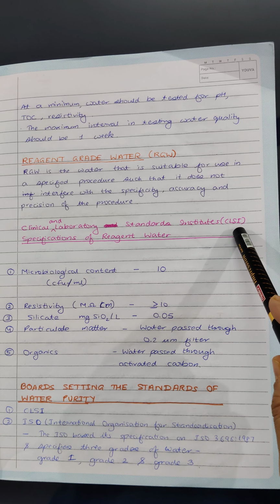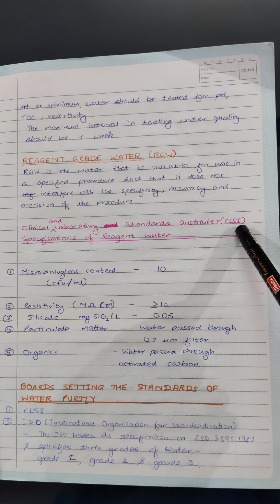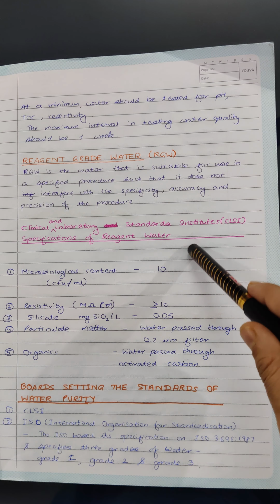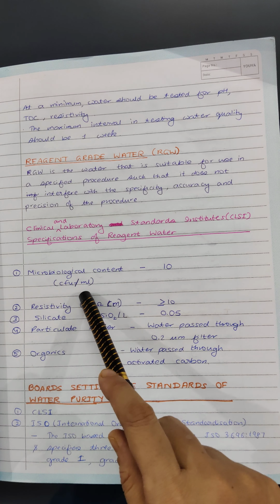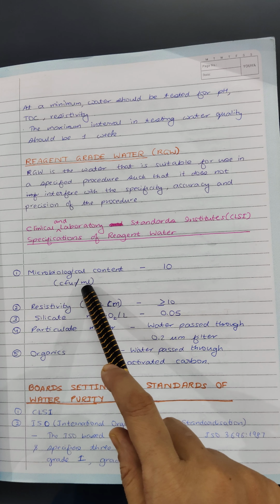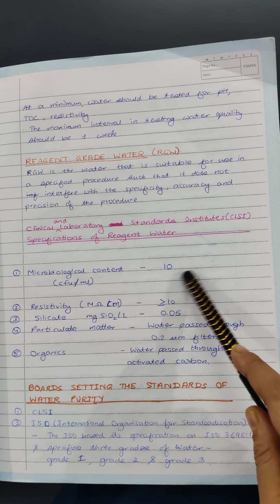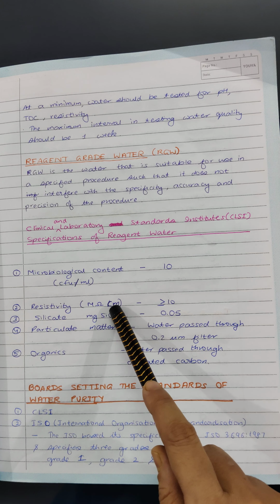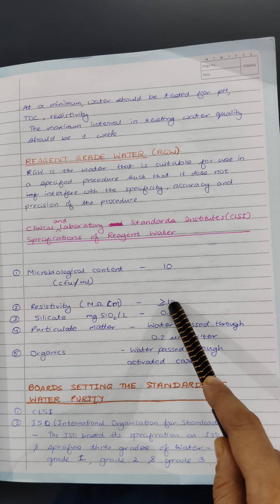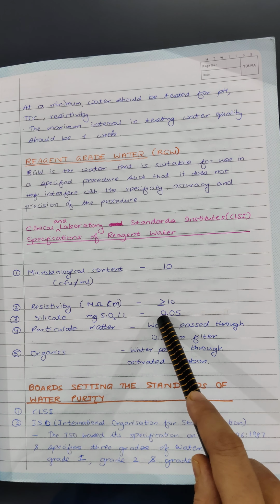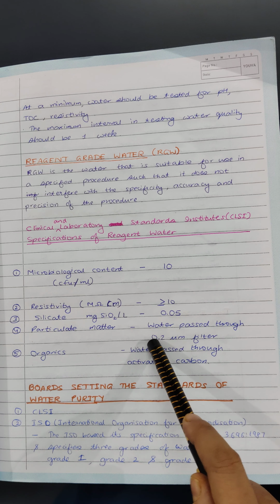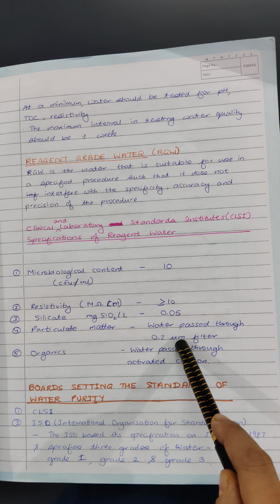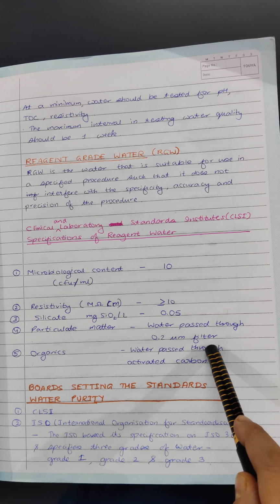One is CLSI, that is Clinical and Laboratory Standards Institute. According to it, the criteria for reagent water is this: the microbial content in colony forming units per ml should be around 10, resistivity in megaohm centimeter greater than or equal to 10, silicate 0.05. For particulate matter, water should be able to pass through a 0.2 micrometer filter.